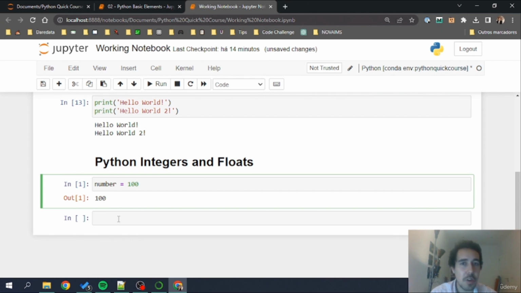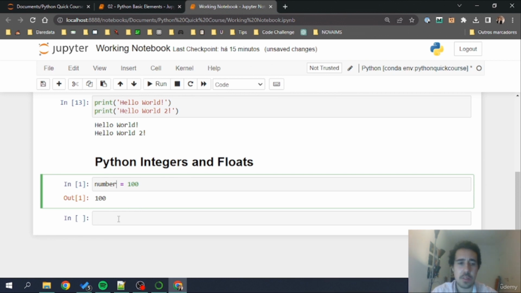Now, some rules for variables. Variables can't have, for example, spaces. I can do number 1. This is not a valid Python syntax. If I want to call it number 1, I have to put an underscore. I also can't use a hyphen. I can only use underscore in the variable names. Otherwise, I have to collapse everything together so that I can call this a Python variable.